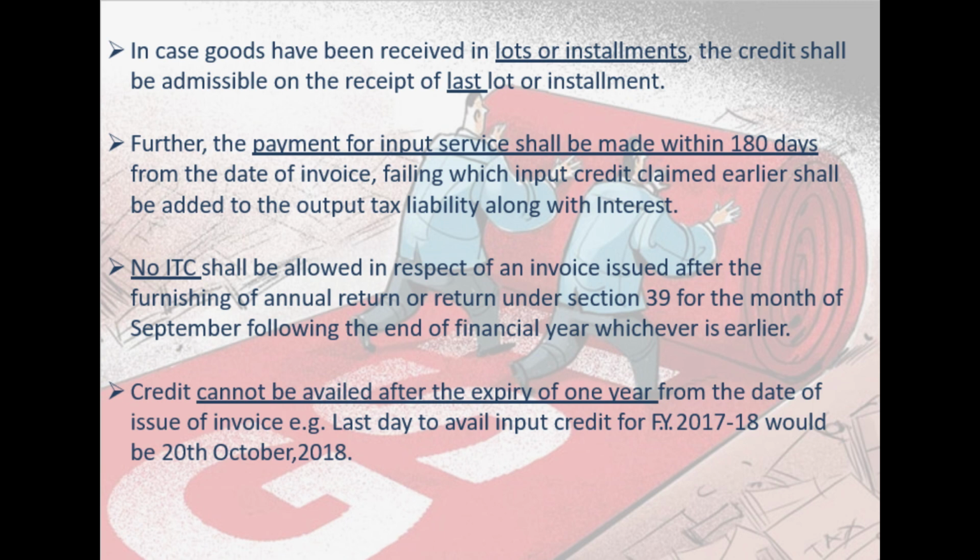You are supposed to take credit on that invoice up to 31st March 19, or before September 19, whichever is earlier, correct. So you cannot afford to book my invoice beyond 1 year. So 1 year is a sufficient time to rectify your records, to properly account for the invoice for your purchases.